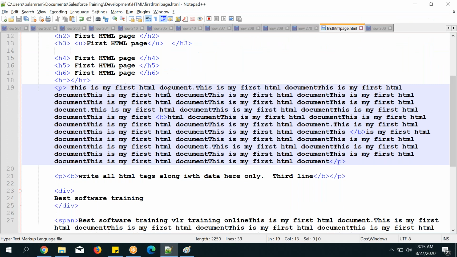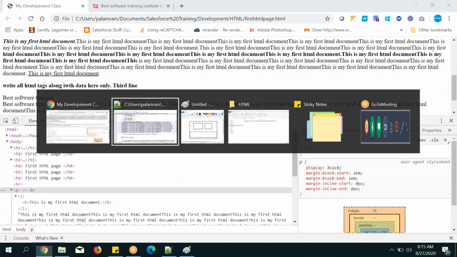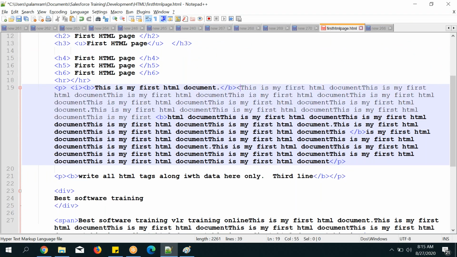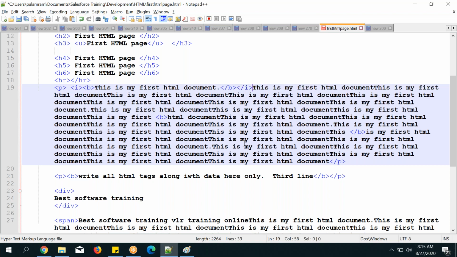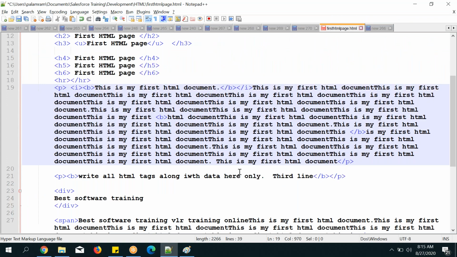Go to here and here, from here to here, right? I know the changes I have done, right? So now I'm going to make it here like that. B tag, and I need to close the B tag and also the I tag here. B tag close is completed. I tag close is completed. Next part is what? So where is this one? This is my, right? And here what I have done, go here, underline tag. So you go here, start the underline tag and end your underline tag. Okay, save it, that's it.